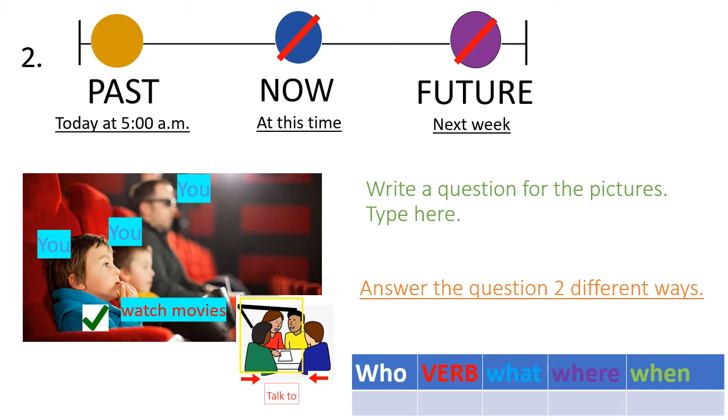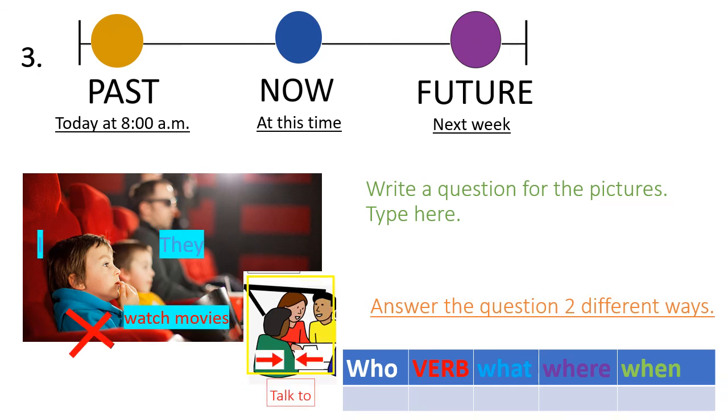Here is number 2. Notice the timeline. So that tells you the action time of the question. And also the who word is different. So we have you, and you. Same action. Okay, same situation. The group is talking to a different person. The person in blue is not part of the group. So that affects what the answer is. And then here's your reminder to include where and when in your sentence. Number 3, do the same thing.